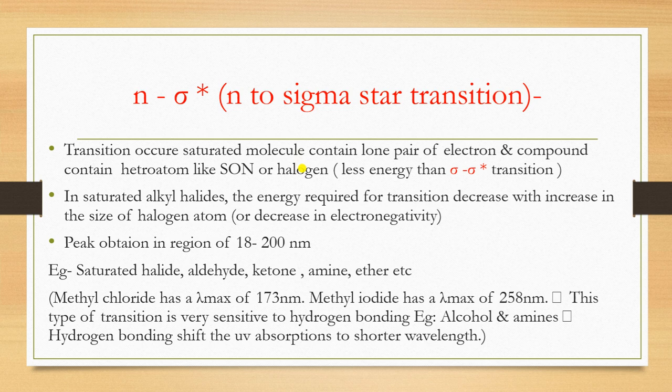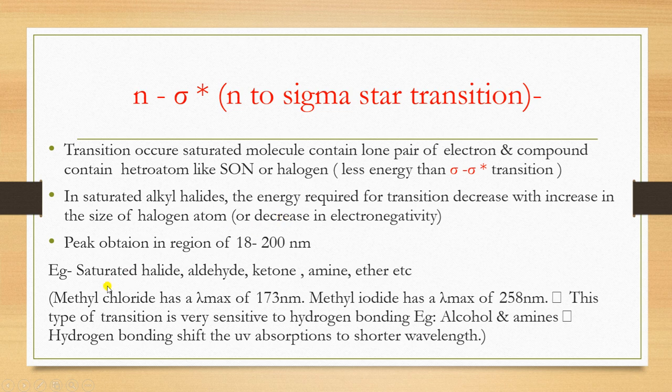In saturated alkyl halides, the energy required for the transition decreases. If we take a saturated alkyl halide group like CH3Cl, CH3Br or anything, the energy required for the transition decreases when the size of the halogen atom increases. So the bigger the size, the more the transition energy keeps decreasing.